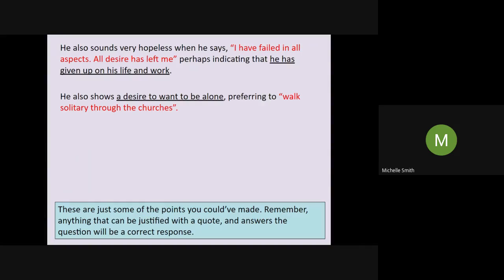He also shows a desire to want to be alone. I think that might show that he's finding things difficult because he says he prefers to walk solitary through the churches.